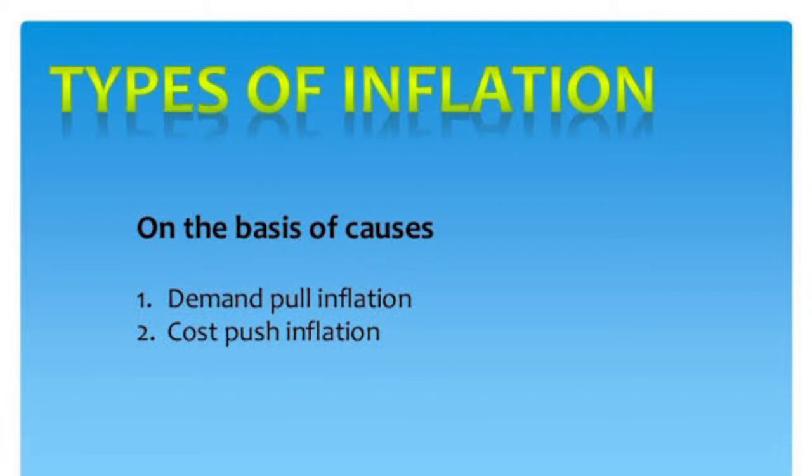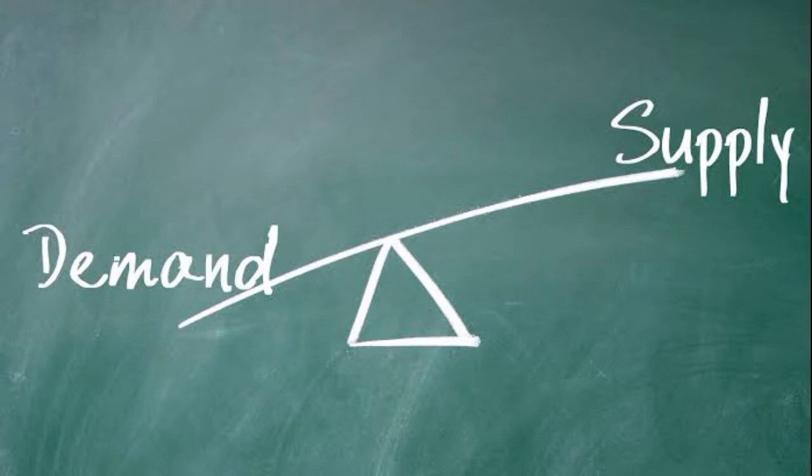Okay, right now we need to discuss the types of inflation. In inflation, there are only two main types. The first one is demand pull inflation, and the second one is cost push inflation. Let me start with demand pull inflation. Demand pull inflation means upward pressure on price that follows a shortage in supply. That means when the demand increases, the supply of the product decreases.